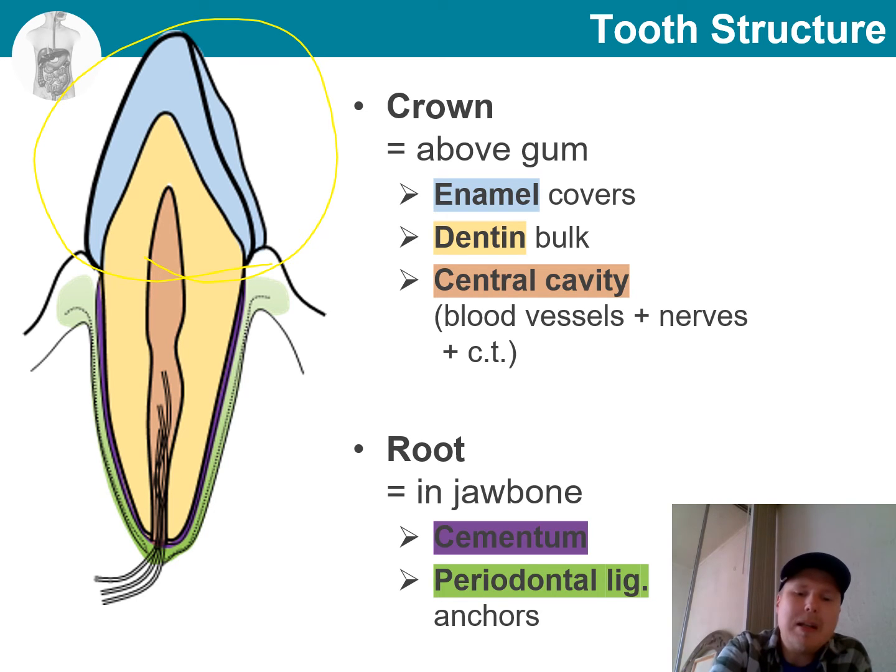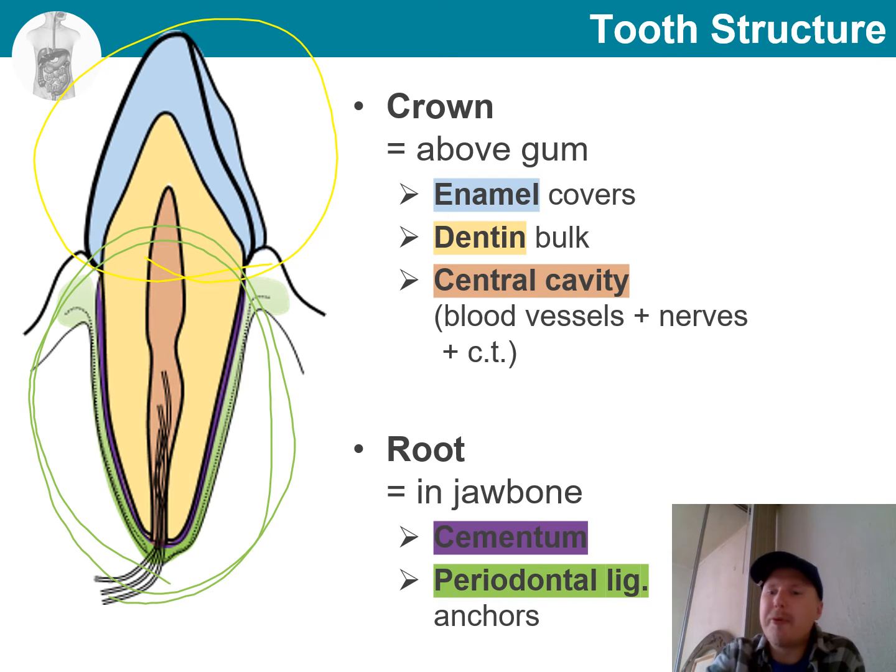The part below the gum is known as the root. There, the cementum does what the name suggests. It cements the tooth into its socket. And we also have the periodontal ligament, which further anchors the teeth to the jawbone.